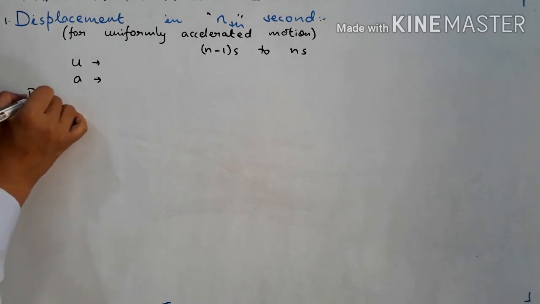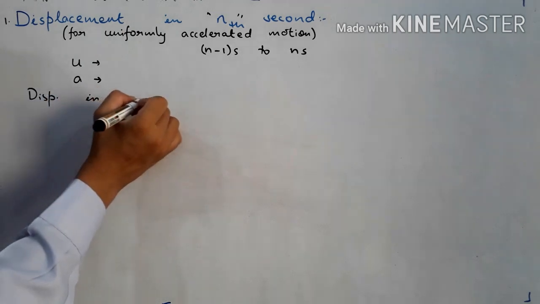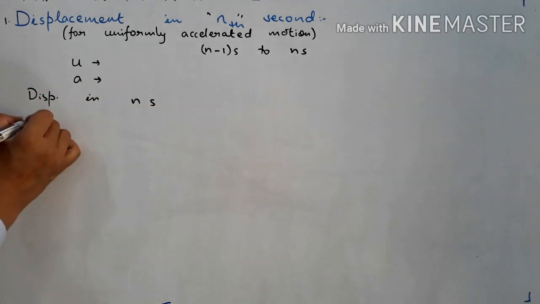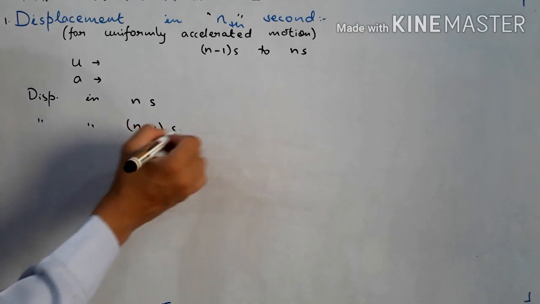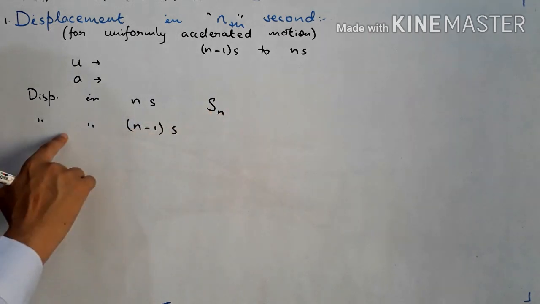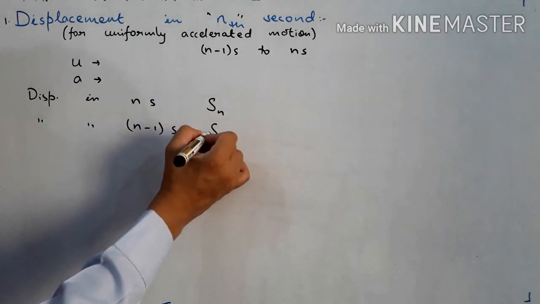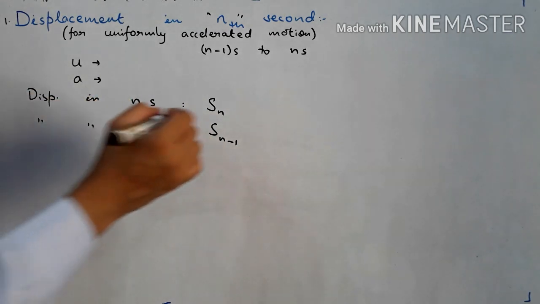So first, the displacement in n seconds. Then we will find displacement in n minus 1 seconds. The displacement in n seconds I will call Sn, and displacement in n minus 1 seconds I will call Sn minus 1. For displacement, what is the formula?